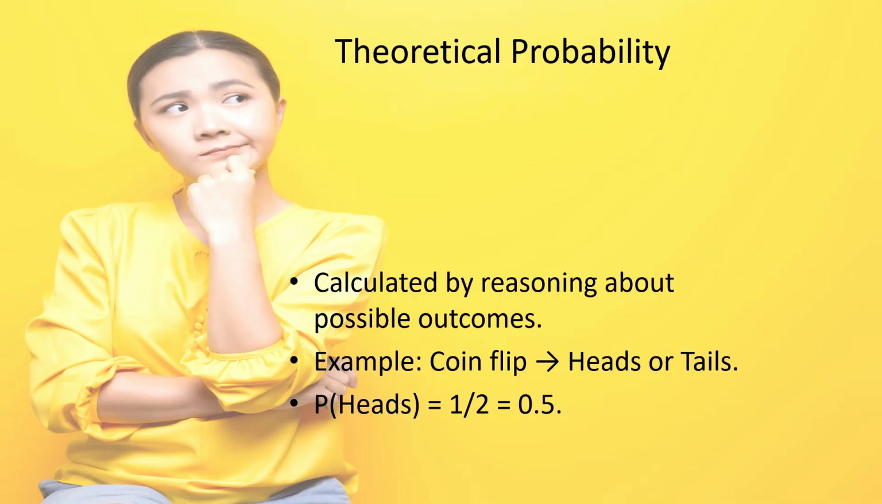So theoretical probability is one form of probability, and that's calculated by reason. So in the coin flip example, we have heads or tails. We know that a standard coin that's not been doctored in some way is going to come up half the time heads and half the time tails. We know that. So that's the theoretical probability.